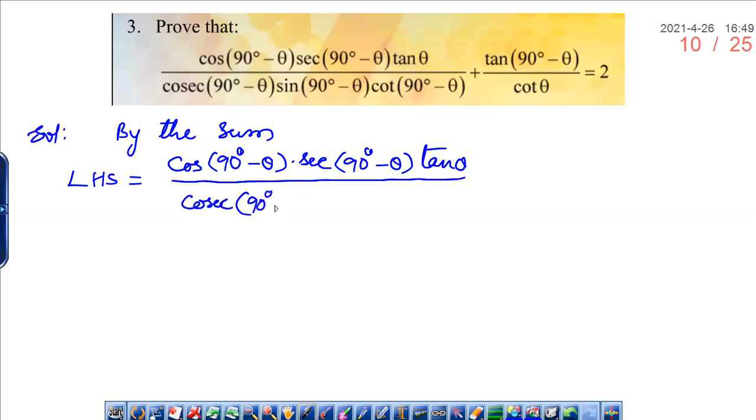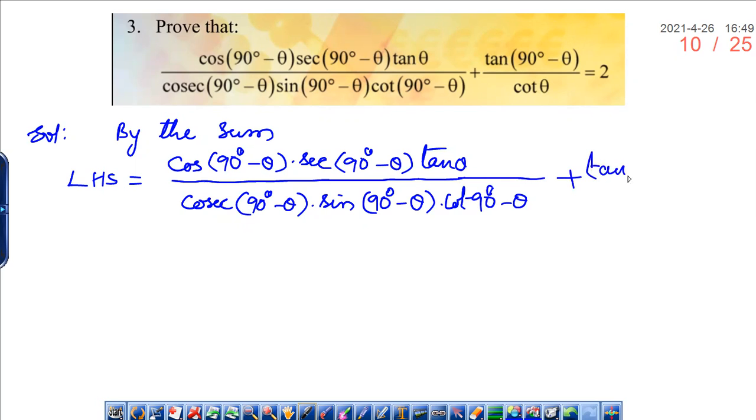Cosec 90 degrees minus theta into sin 90 degrees minus theta into cot 90 degrees minus theta, plus tan 90 degrees minus theta divided by cot theta.